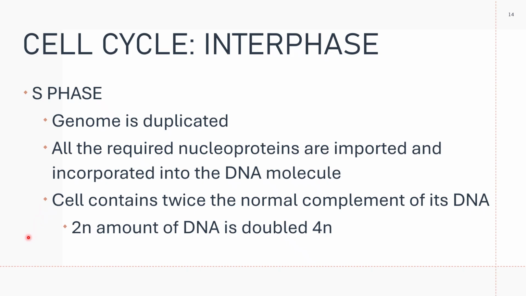The cell this time contains twice the normal complement of its DNA. The diploid amount of DNA is doubled. That is during the S phase.